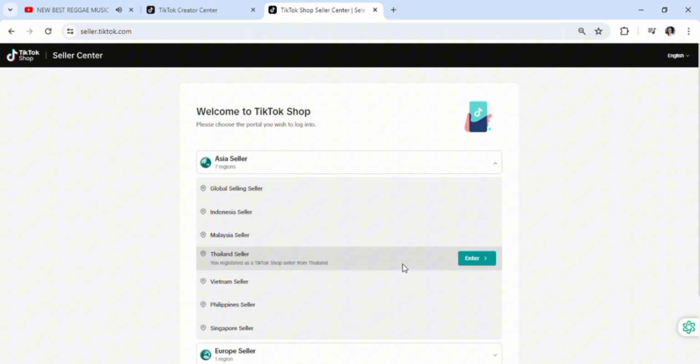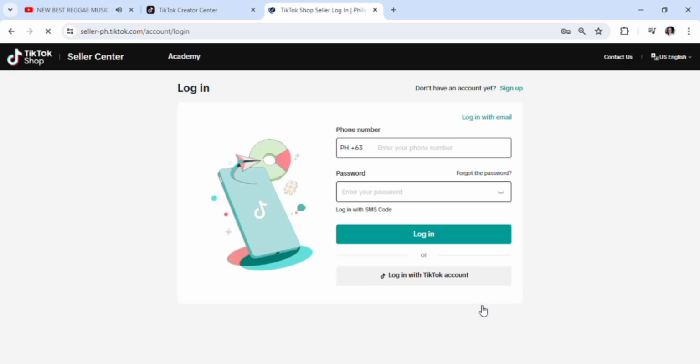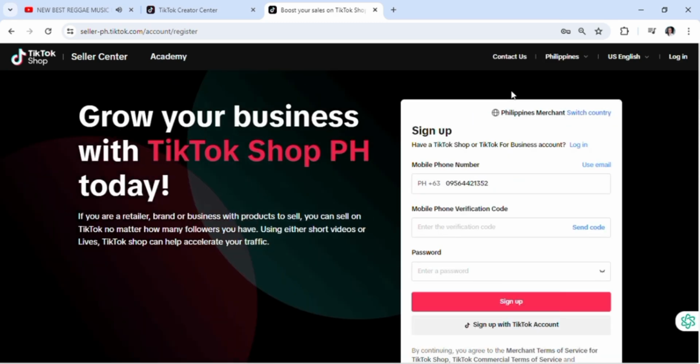Once you have that, for example, I'm a Philippine seller, so you're going to be asked for your mobile number and also your email. So yeah, this is it. You need to create a password and log in, or you could log in with your TikTok account. So you could actually link your TikTok Shop to your TikTok account. I'm going to be teaching you how to later, but right now that's just the way to go.